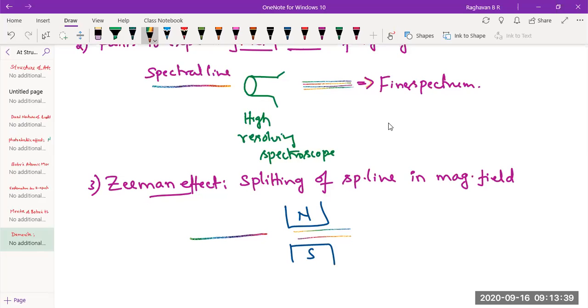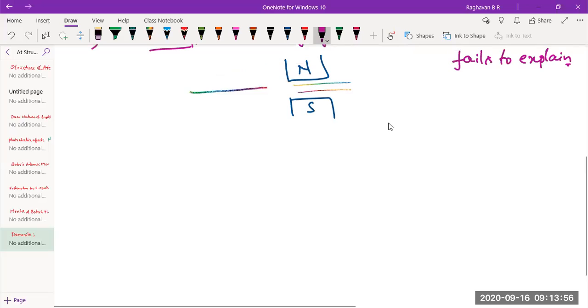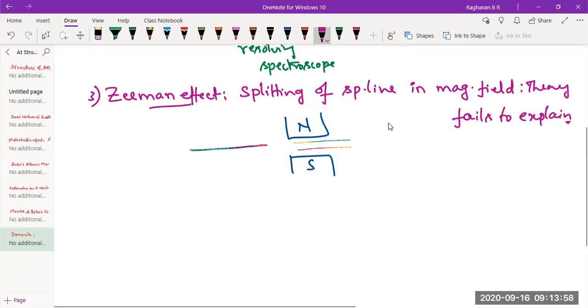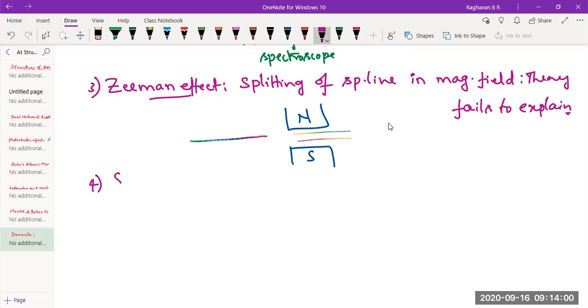So splitting of a spectral line in a magnetic field is called the Zeeman effect, and Bohr's theory fails to account for this. A similar phenomenon is the splitting of a spectral line in an external electric field, called the Stark effect.